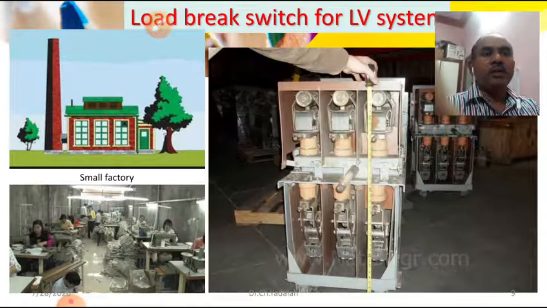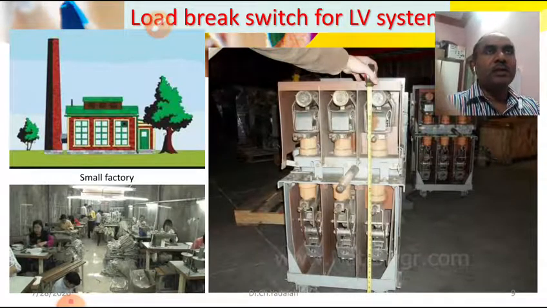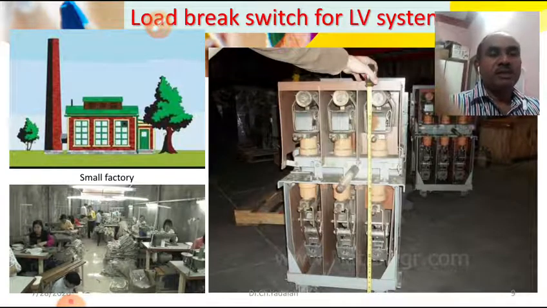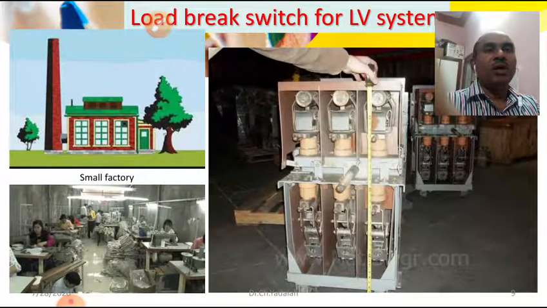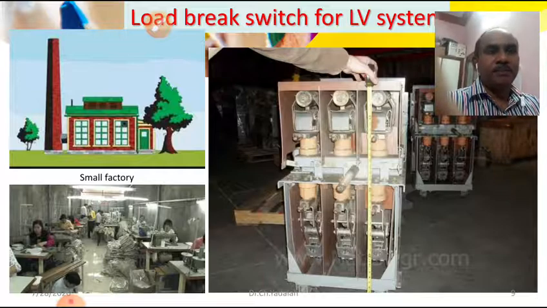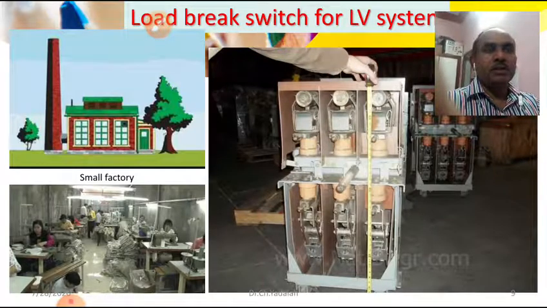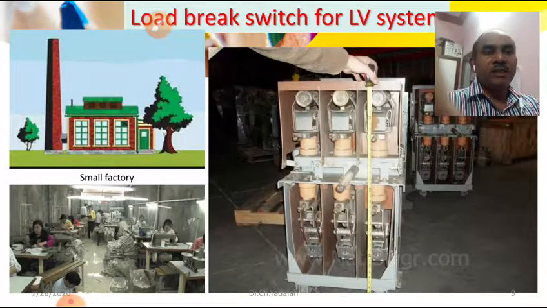And how they work, you have already seen, it has some modification of the previous case. So it has some cooling media, dielectric media, and it is placed in breaking chambers. So this is a small factory, a small industry.